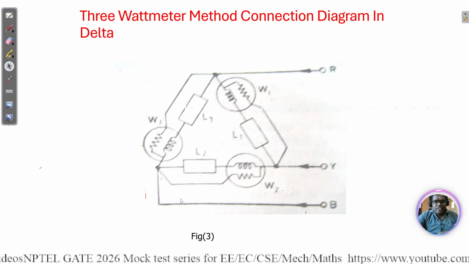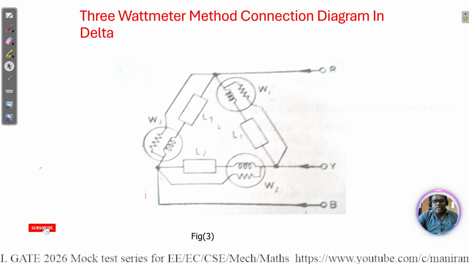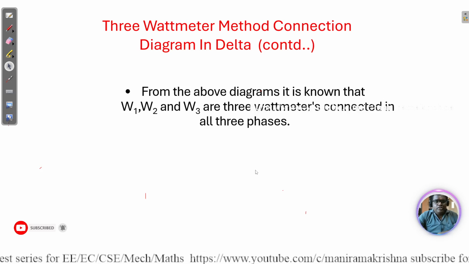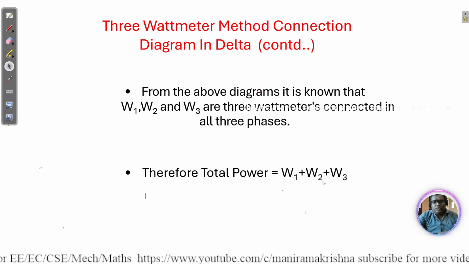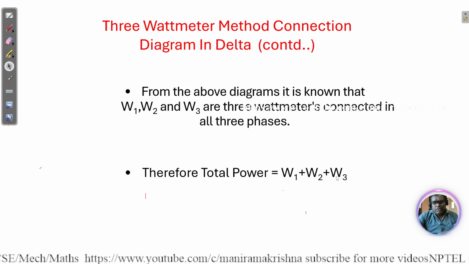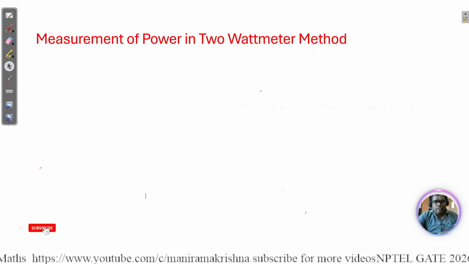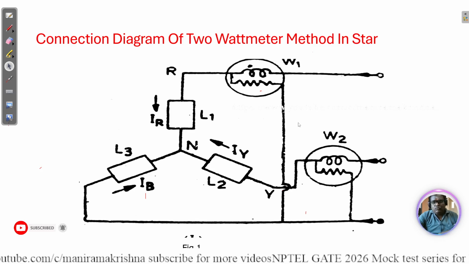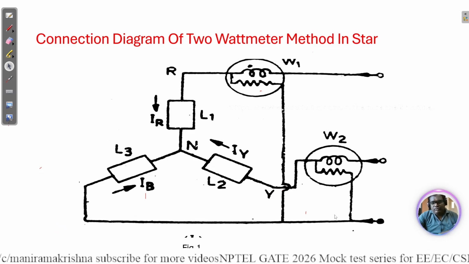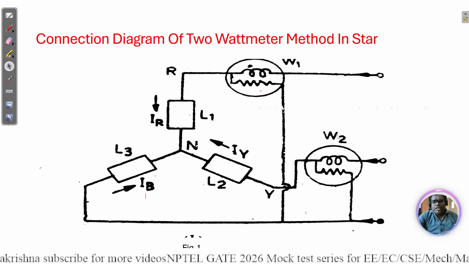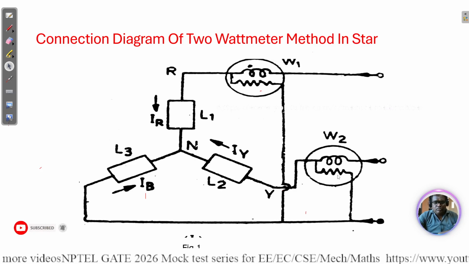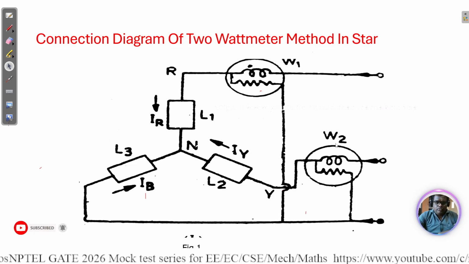So this is for the delta connection, how 3 watt meters are connected in a delta connection. Here are the watt meter readings W1, W2, W3. Next, we have the 2 watt meter method. In one phase we are not connecting anything, and only two phases are connected. From that we can draw the wattage.